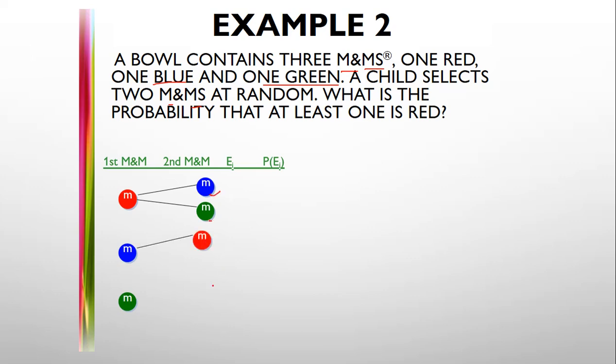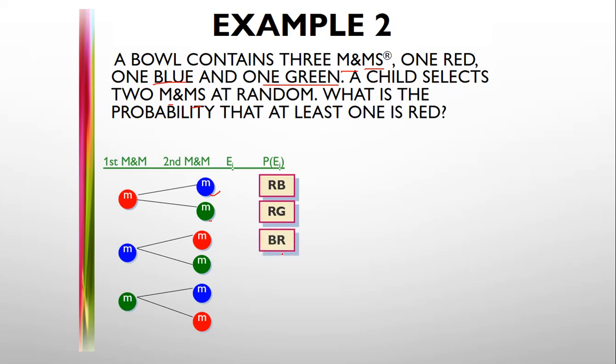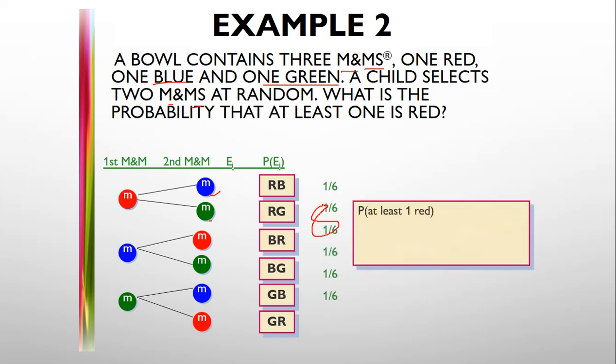Second, red green, blue green. Then we can see the probabilities: red green, blue red, green blue, green red. So the total is 6. At least one red is, by observing, 4 chances. So 4 upon 6 is 2 by 3.